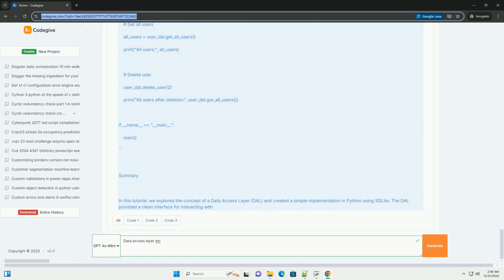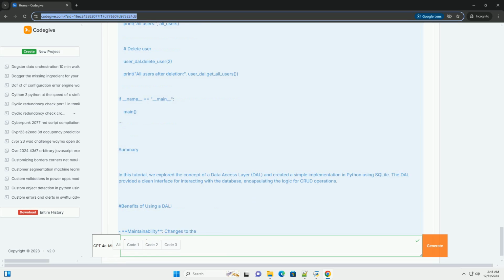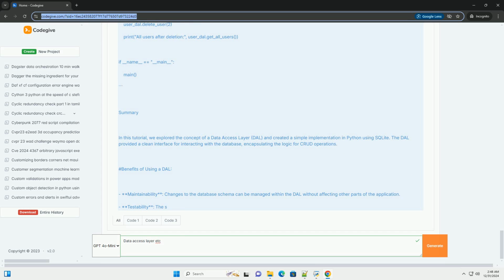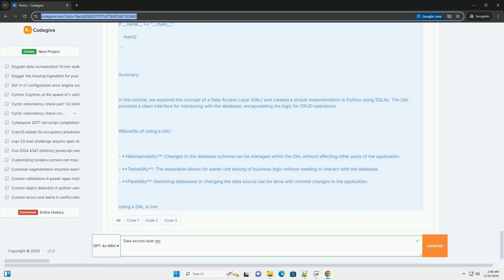Components of a data access layer. 1. Database connection, responsible for establishing connections to the database. 2. CRUD operations, functions to create, read, update, and delete data. 3. Data models, classes or structures that represent the data in the application.